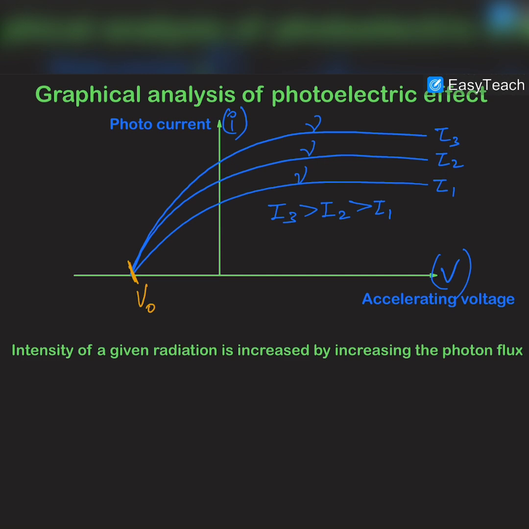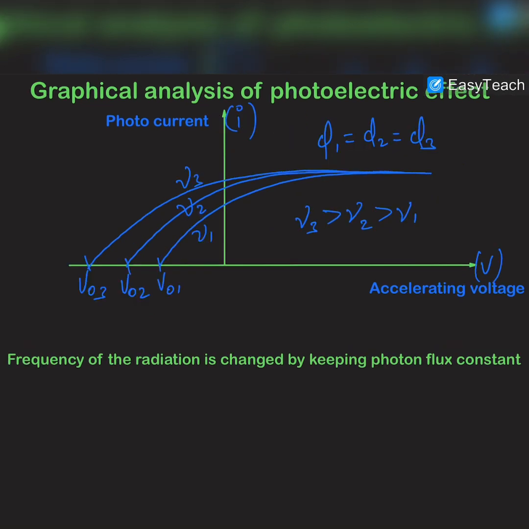Now if we wish to increase the current, we increase the intensity of the same radiation, which means that we are increasing the photon flux. So if we are not changing the frequency because we are using the same radiation, then again stopping potential will remain the same, but this saturation current will be increased, because let's say the initial photon flux was 100 photons per unit area per unit time, and we are increasing that photon flux to 200. So it means that 200 electrons will be emitted per second, and therefore saturation current will be doubled. And in the same way, if we further increase the photon flux or intensity, then again saturation current will increase.